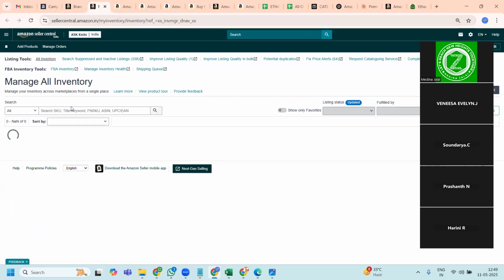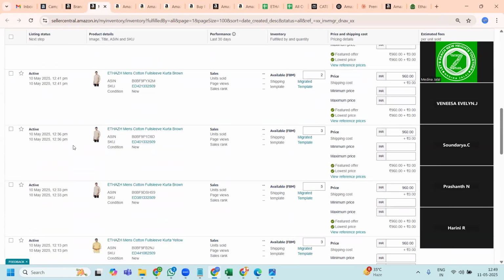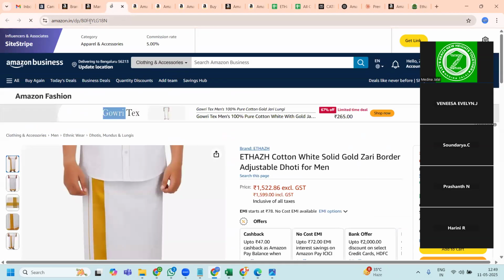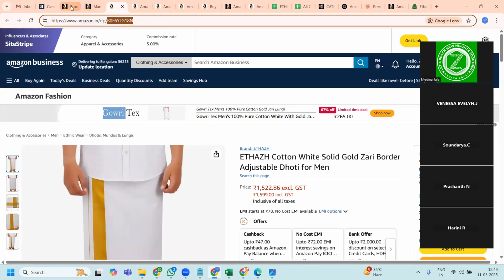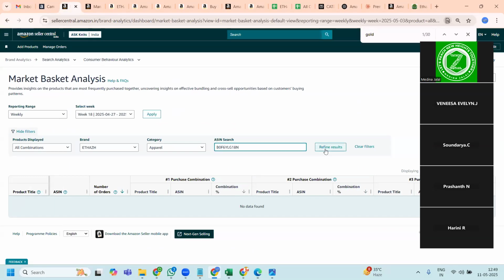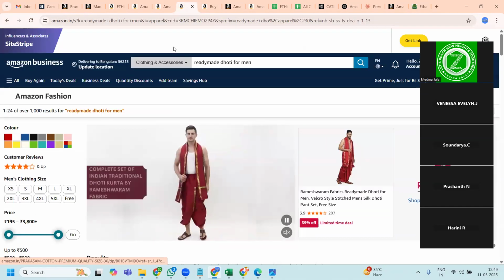So let me see, do they have any other white dhoti with big borders? Yes, they have this one. So let me go ahead and take the ASIN of this. This is the ASIN. And let me search. Okay, it is not giving me any information. So leave it aside. Let's go to Amazon and use that tool.